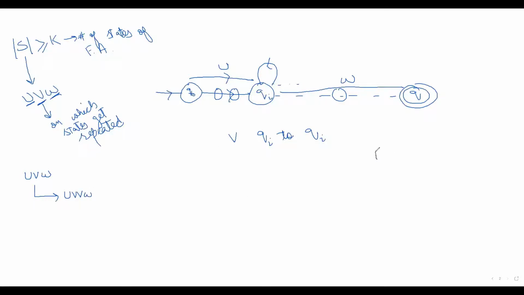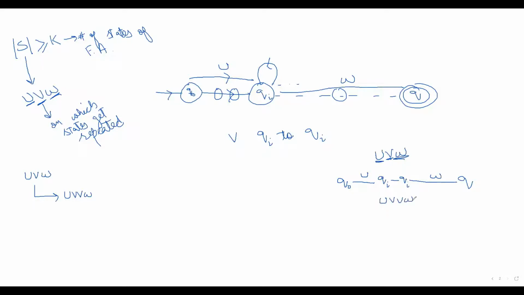On the string uvw, we go from the initial state to the final state q. After consuming u, q0 goes to state qi. On v, it goes from qi to qi. And on w, it goes from qi to q.